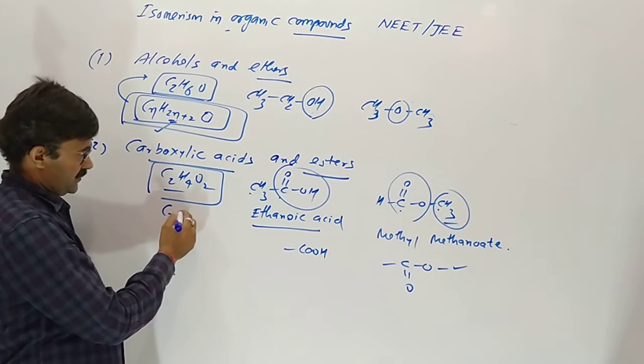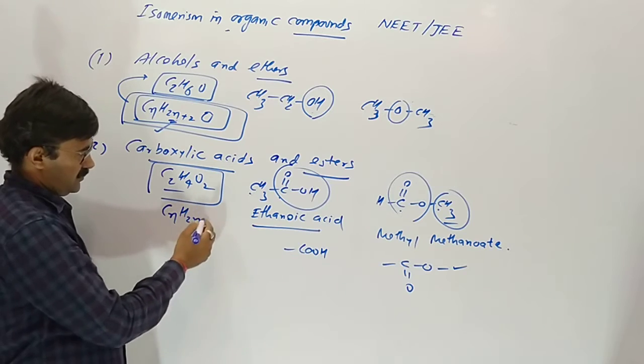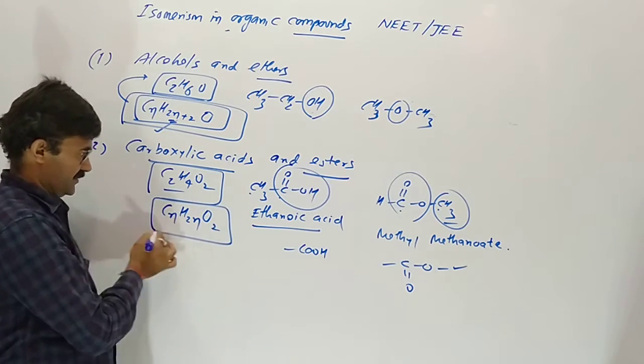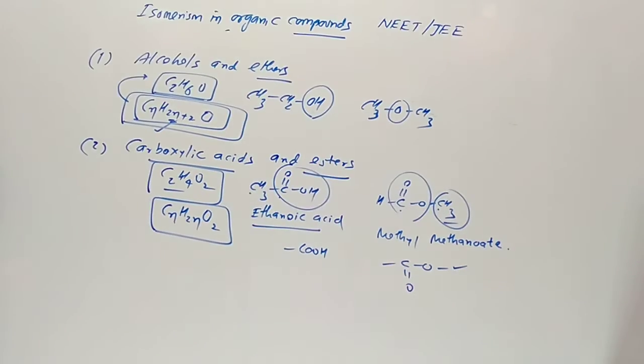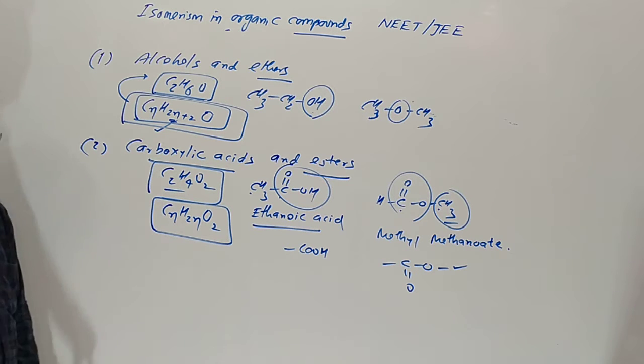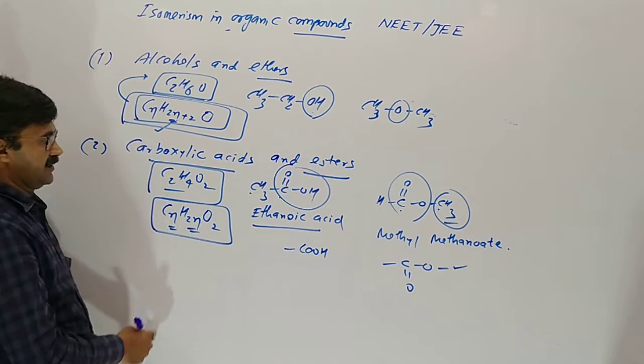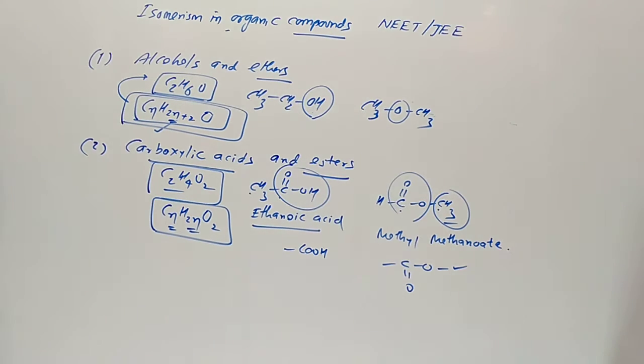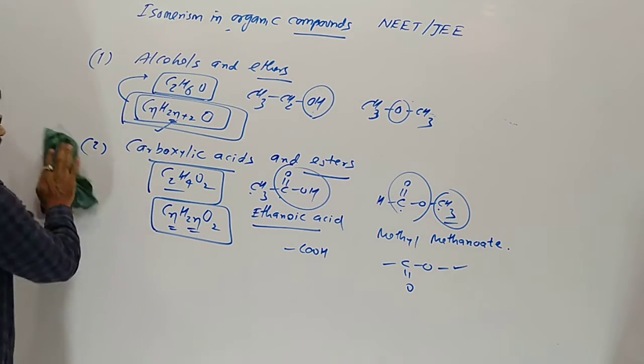Whenever the formula comes like this, with hydrogen double the carbon and 2 oxygens, it should always be carboxylic acid and esters.